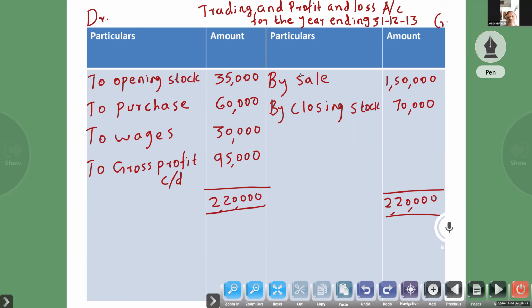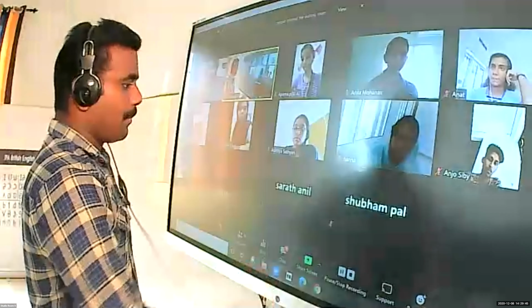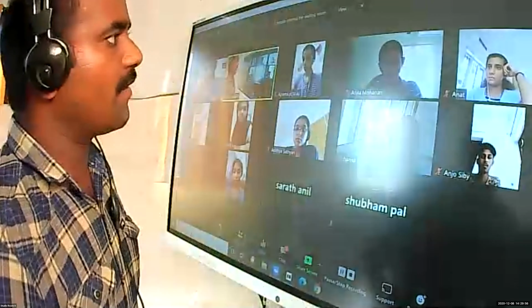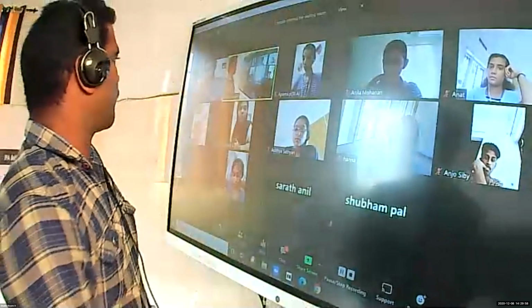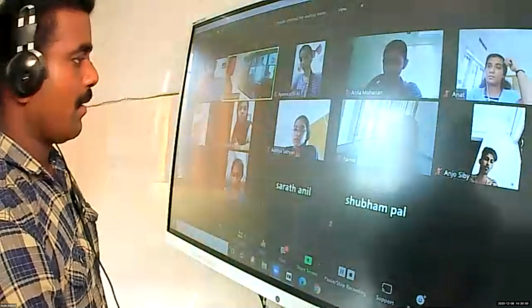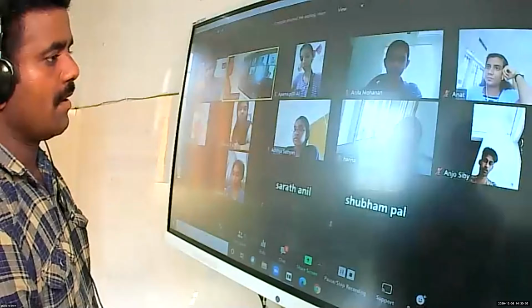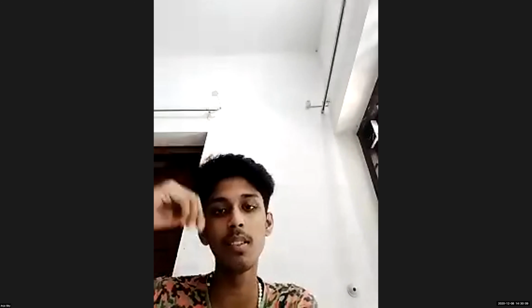Okay, now time is over. So now we studied conversion of single entry into double entry. What are the steps we did for converting single entry into double entry? The opening balance sheet.